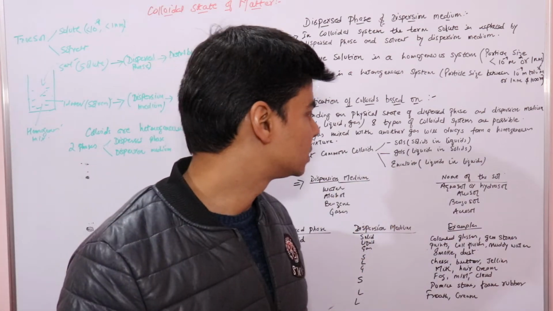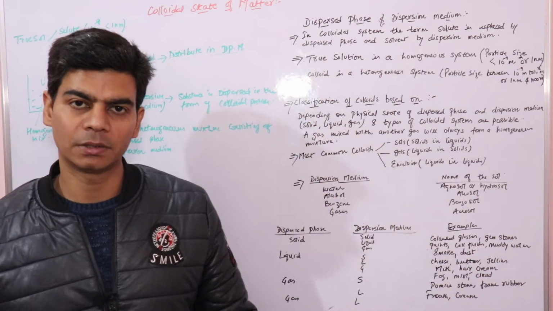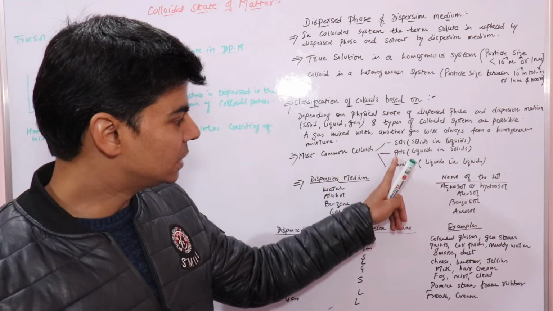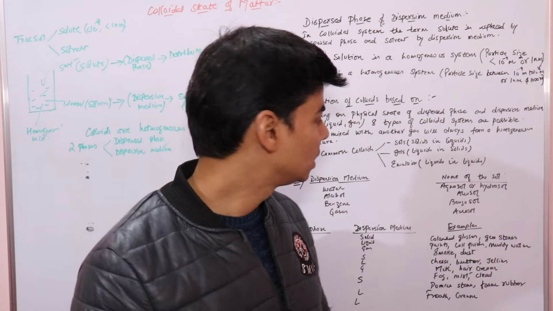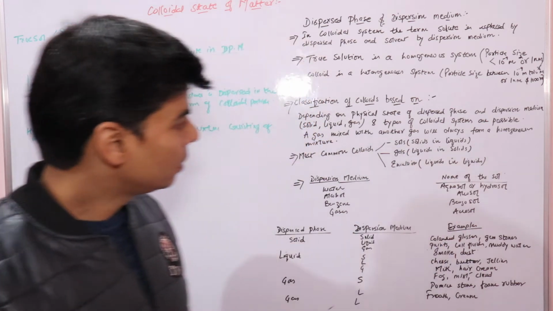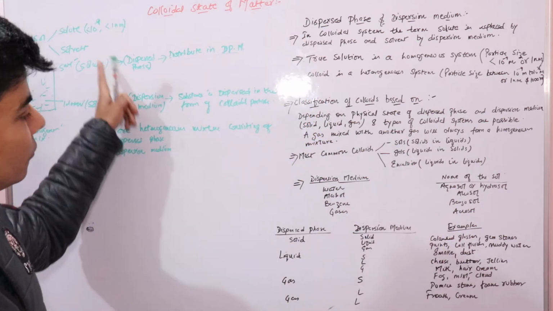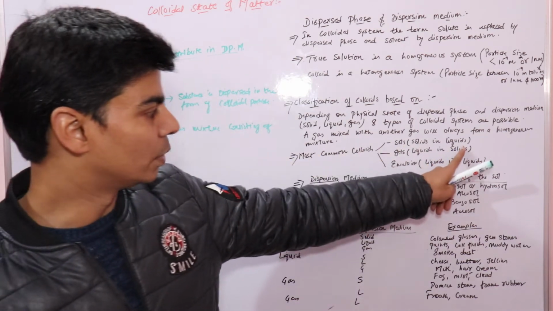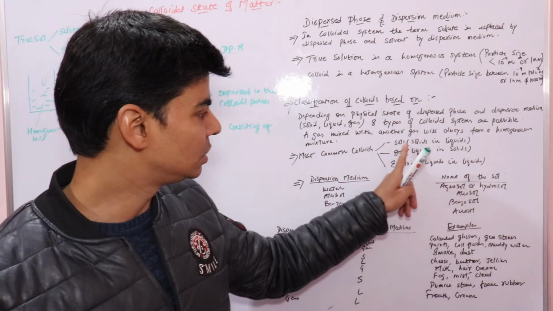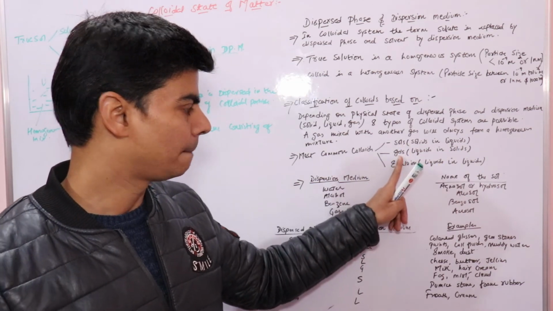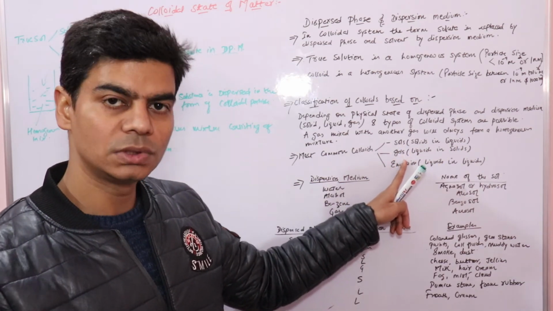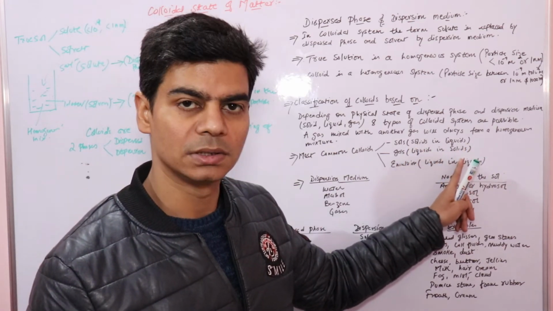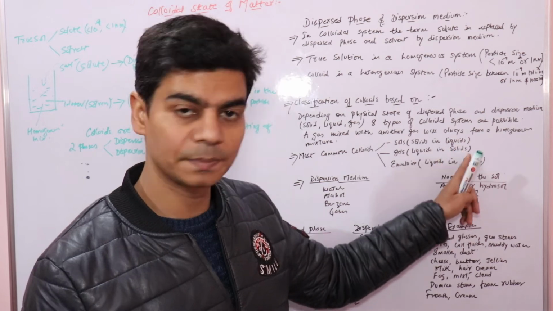The most common colloids in this chapter are sols, gels and emulsions, right. Sols are when your dispersed phase is solid and your dispersion medium is liquid, solids in liquids; this is your sol. And gels, that we normally use, are where liquid is dispersed in solid, so solid is your dispersion medium.